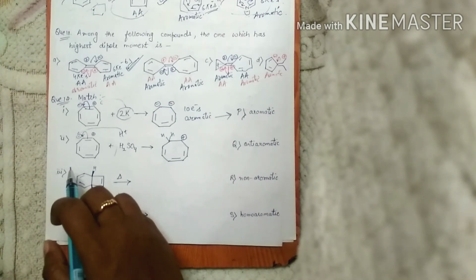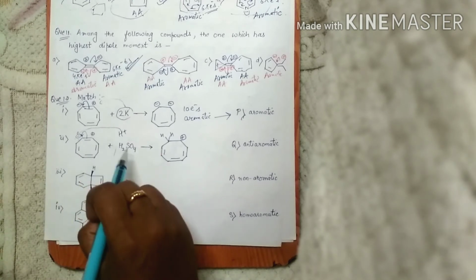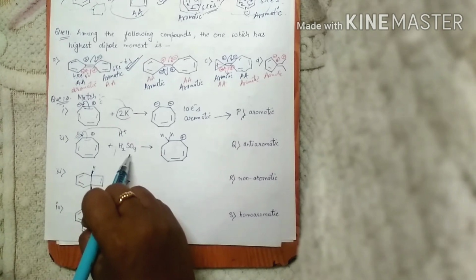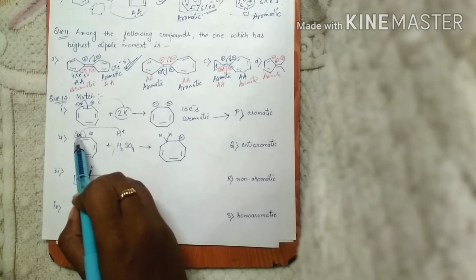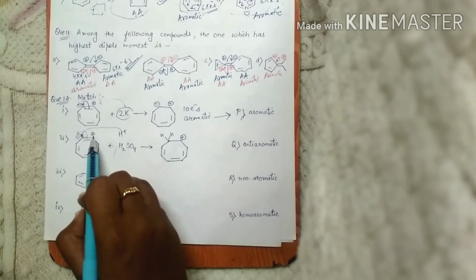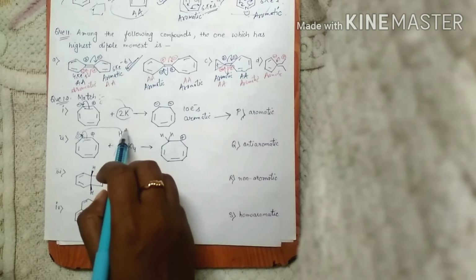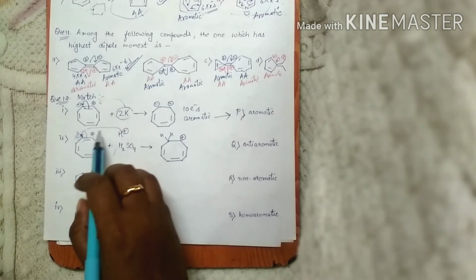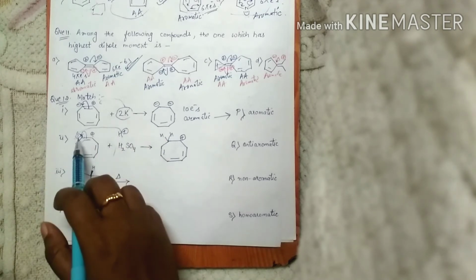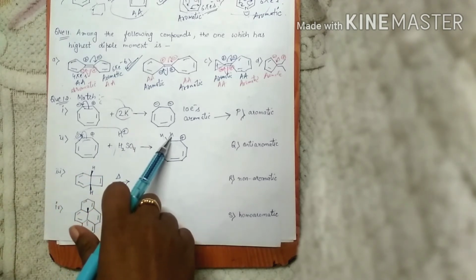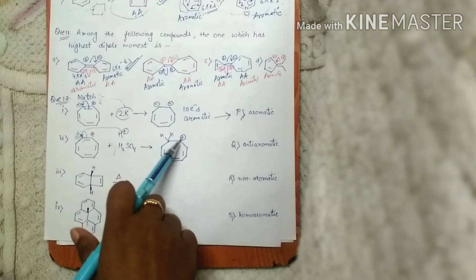I'll repeat this again. We have this compound and we are adding H2SO4 to it. So these 2 pi electrons are shifted here, developing negative charge here and positive charge here. H positive, because it is positively charged, is going to attack the negative side. So we get hydrogens here and positive charge still here.